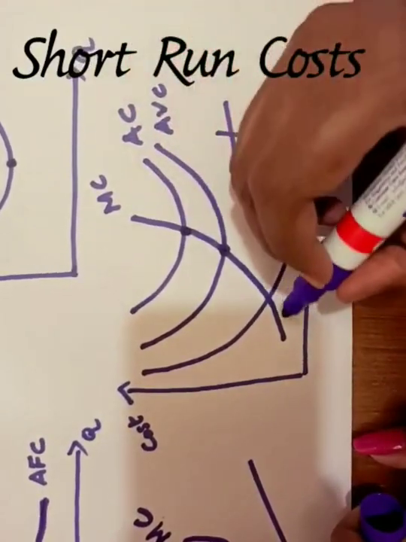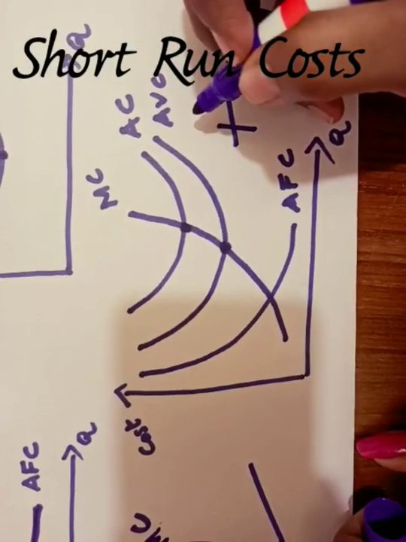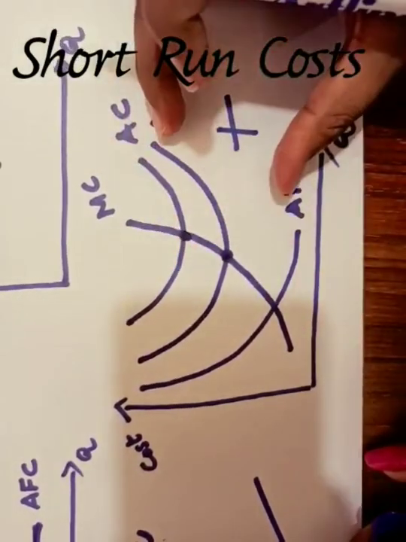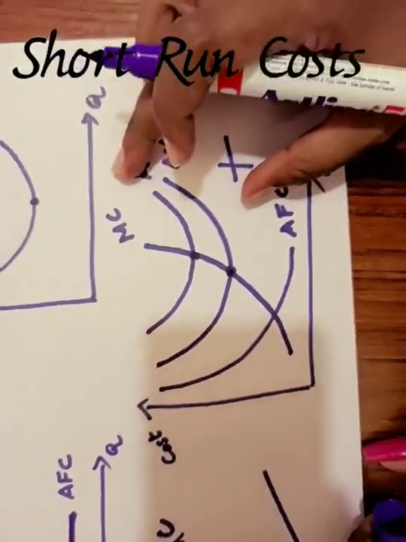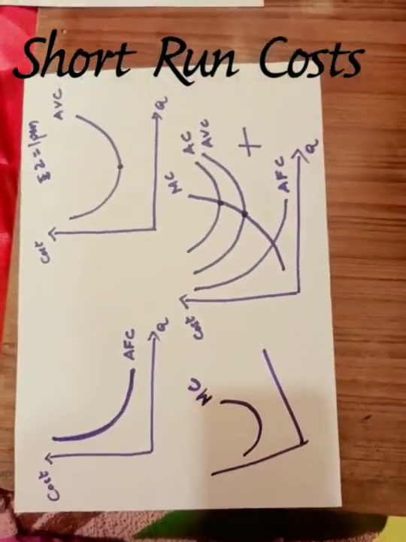Okay, MC always passes through the midpoint of AC and AVC. That is because as you move on with the production, the cost decreases. In the next video we have to look at the relationship between all these curves.